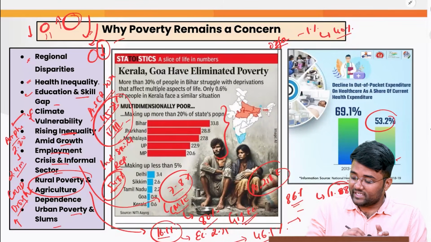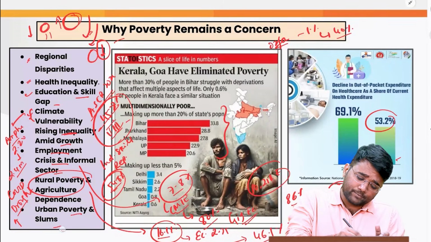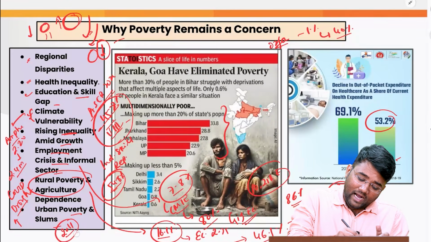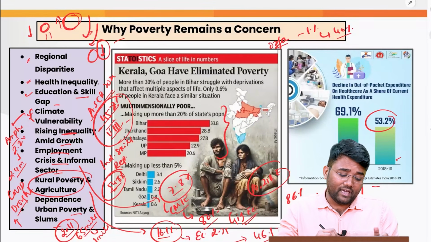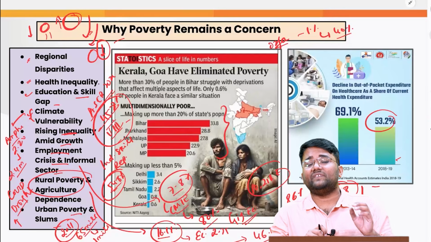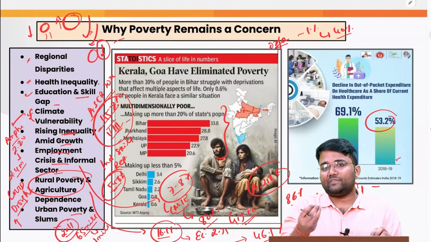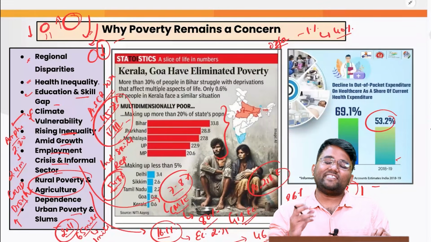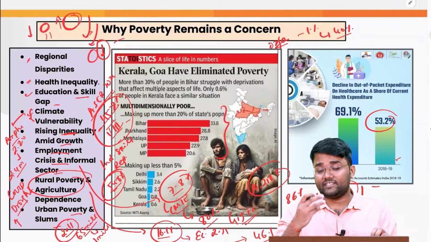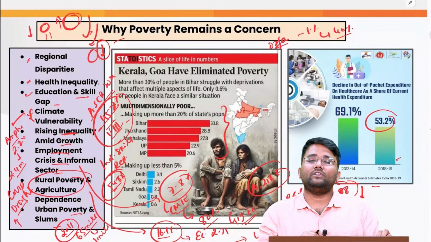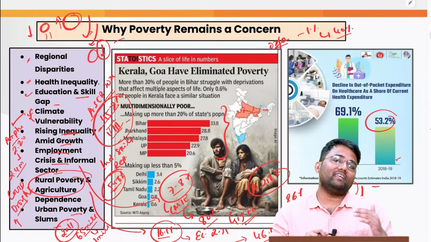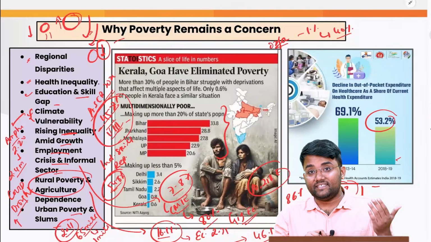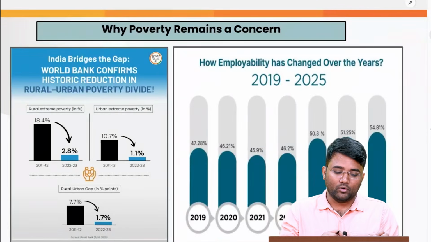Also, urban poverty and slums. For example, as per the 2011 census, there are around 65 million people living in slums, and there are more than 1 million slums in India, where they do not have even proper basic facilities like sanitation facilities, potable water, and electricity connections, and where they are not living in proper hygienic conditions. That also leads to increased cases of communicable diseases, and that further pushes them into poverty.